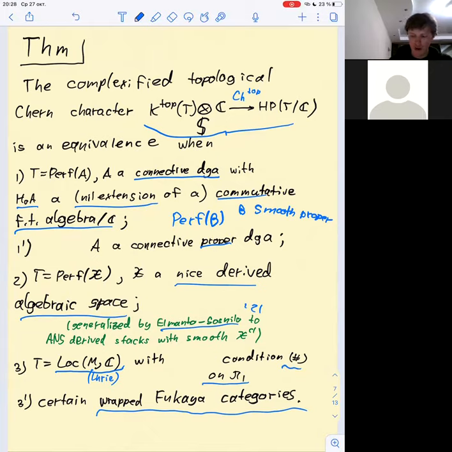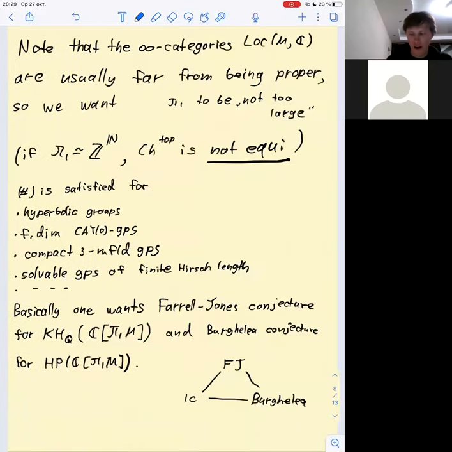Let me say that some condition should be imposed, because if one considers pi 1 equivalent to the infinitely generated free commutative group, the free commutative group on an infinite number of generators, then the topological chain character is not an equivalence. But still, in a lot of reasonable cases, one has an equivalence like this.